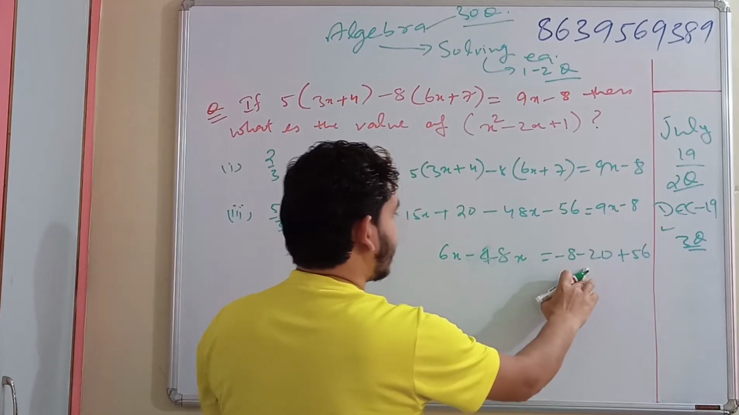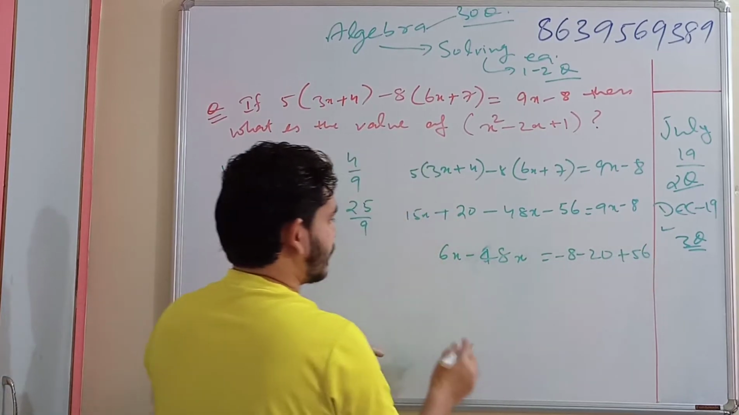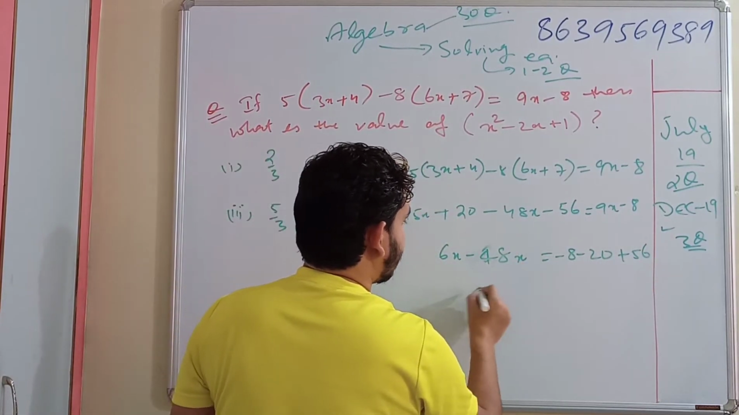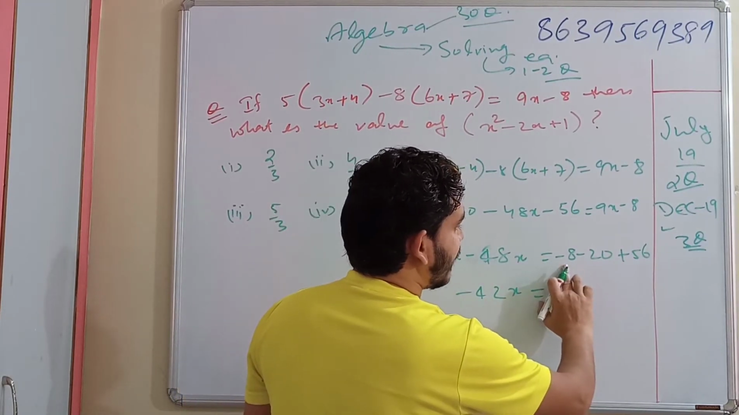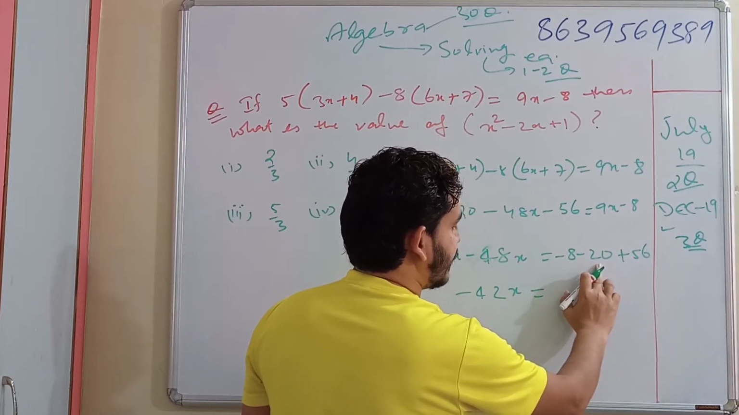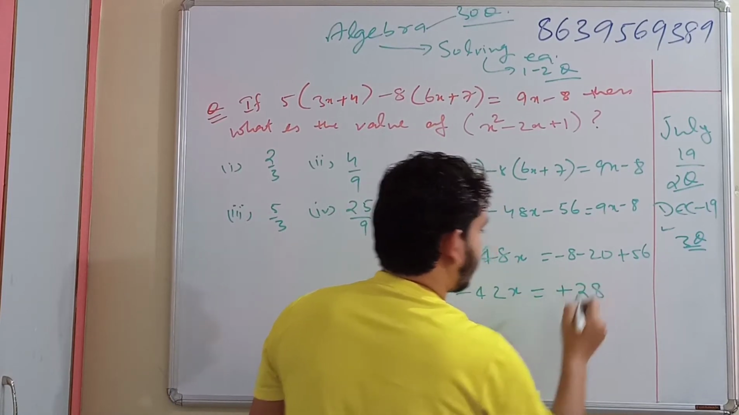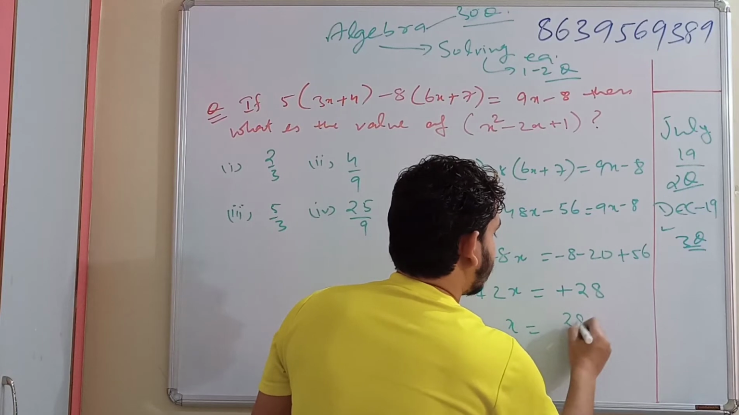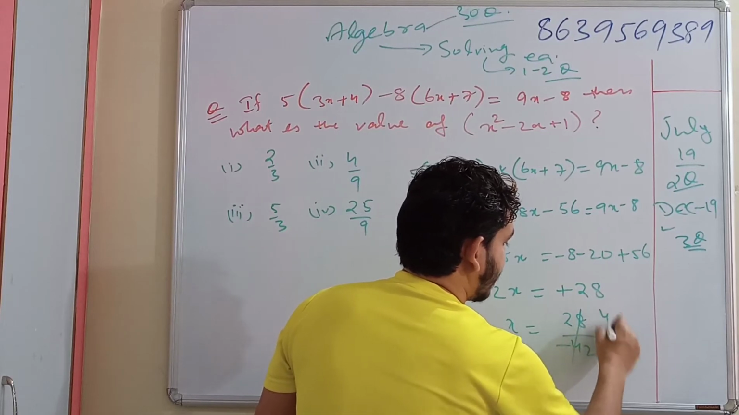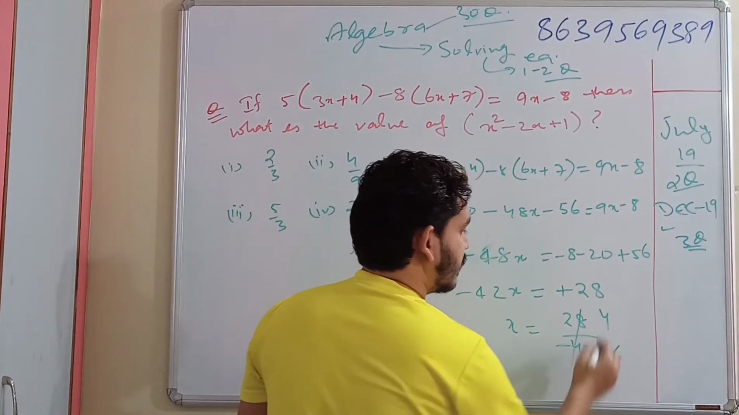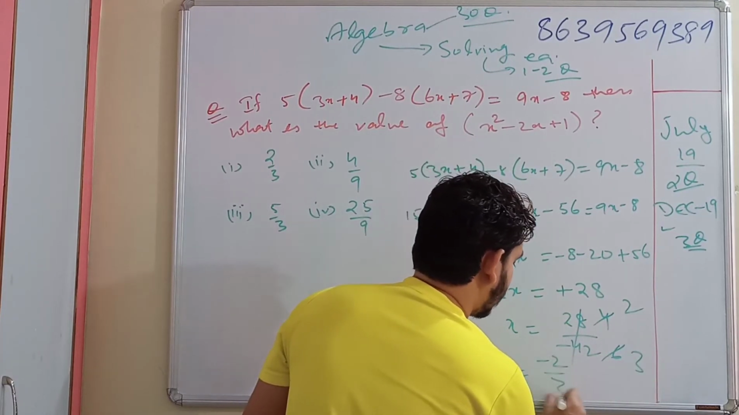This is minus 8 remaining this side, this plus 20 going that side will become minus, minus 56 will become plus 56. 6x minus 48x will become minus 42x is equal to minus 8 minus 20 minus 28 plus 56 plus 28. So x is equal to minus 28 by 42. 7 2s are 14, 7 3s are 21; so the x value is nothing but minus 2 by 3.